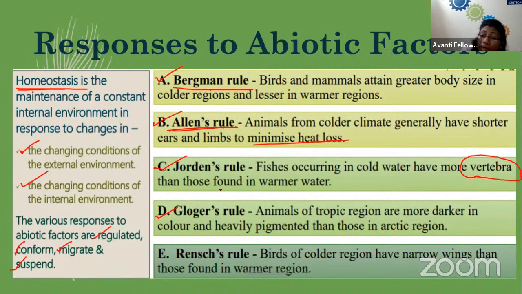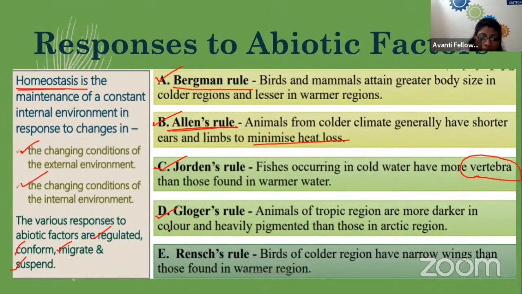So the tropic region, that is the region of the equator, has high consumption of heat. There you can see the high intensity of light is present. So due to the presence of high intensity of light, their skin color is darker.